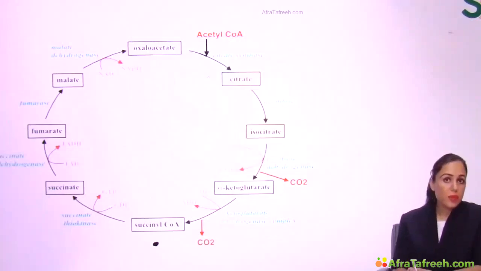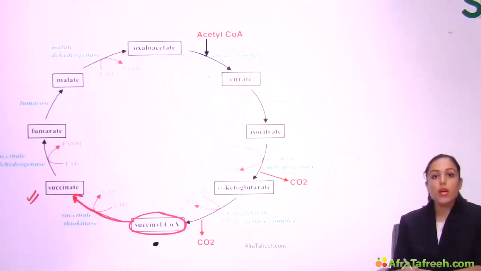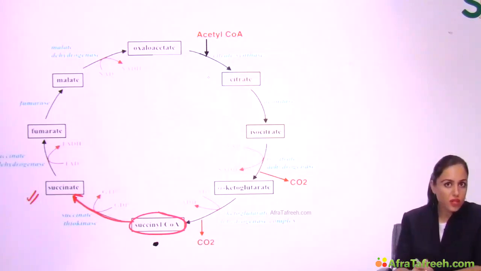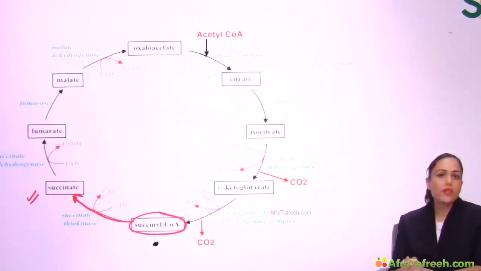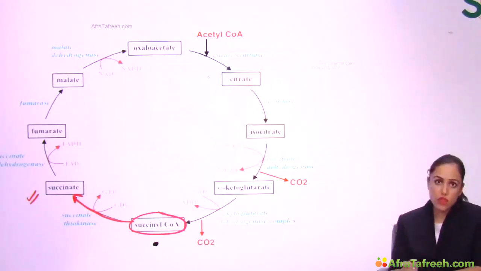Now let's see the next step in detail, that is succinyl-CoA gets converted to succinate. You know that CoA is a high energy bond. Now this bond is getting broken in this step. Succinyl-CoA gets converted to succinate. So CoA is a high energy bond. When this bond is broken, energy is released. That energy can be trapped in the form of ATP or GTP.